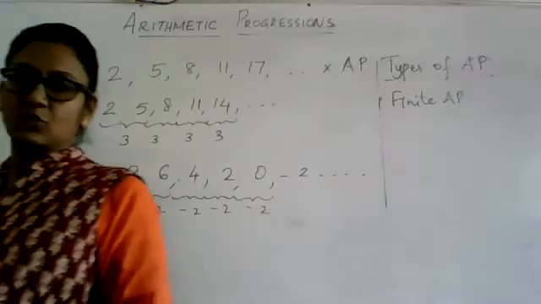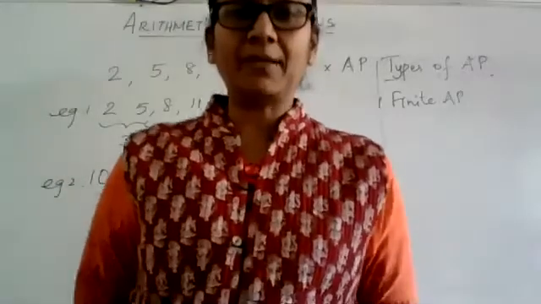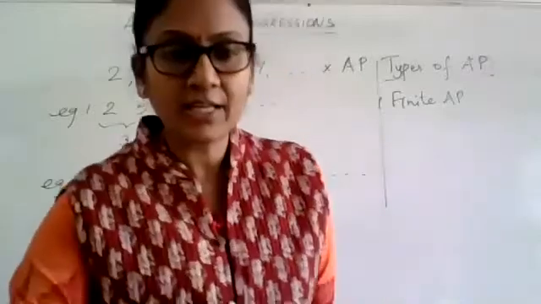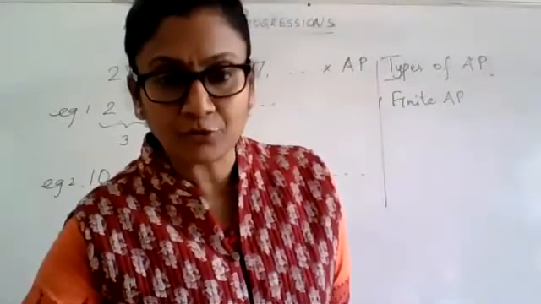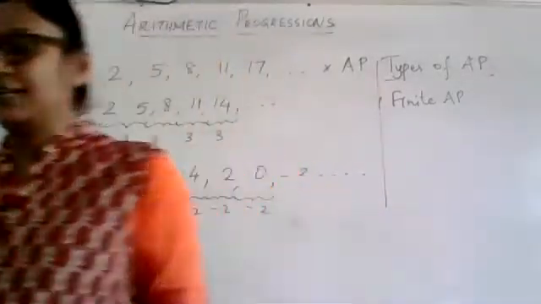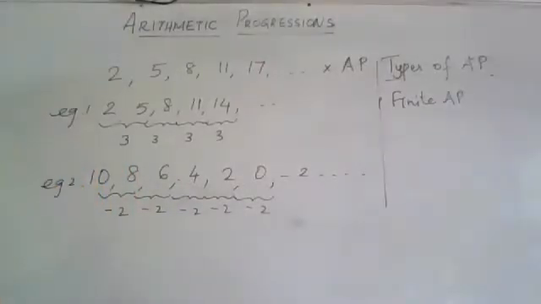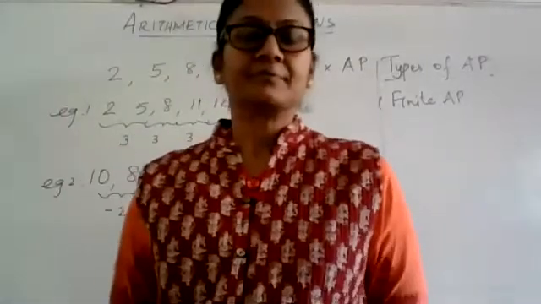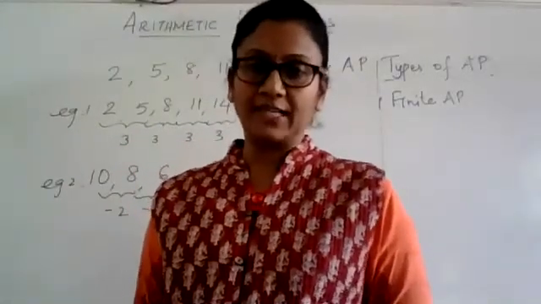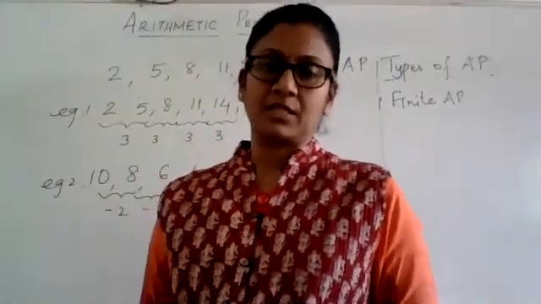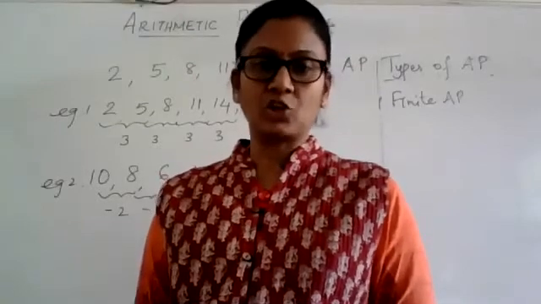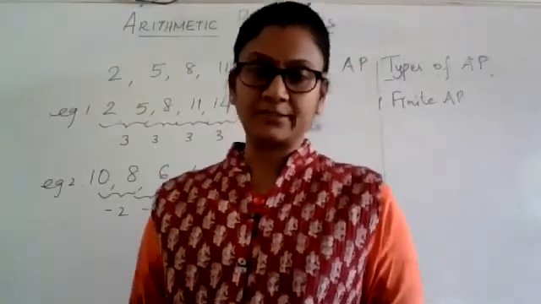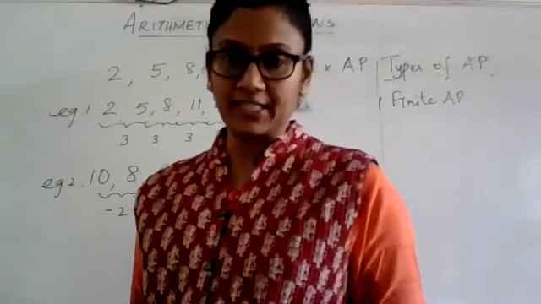When an AP has got only a finite number of terms, then it is called a finite AP.